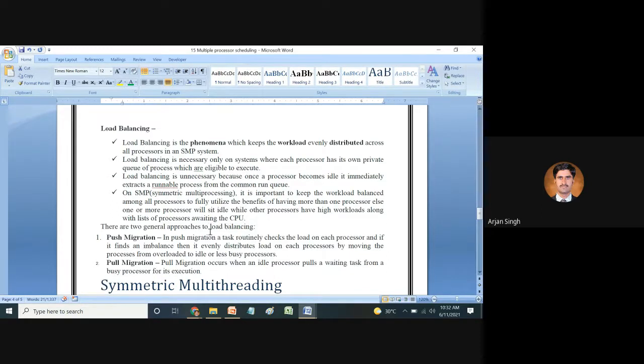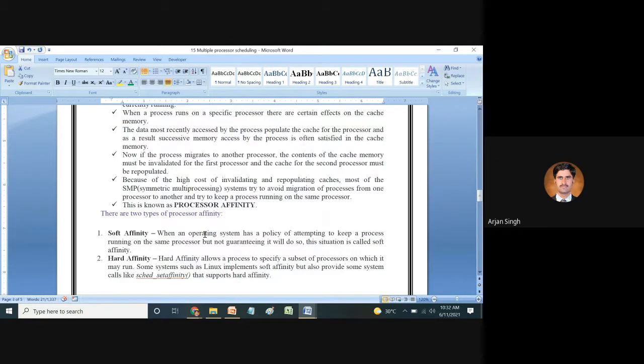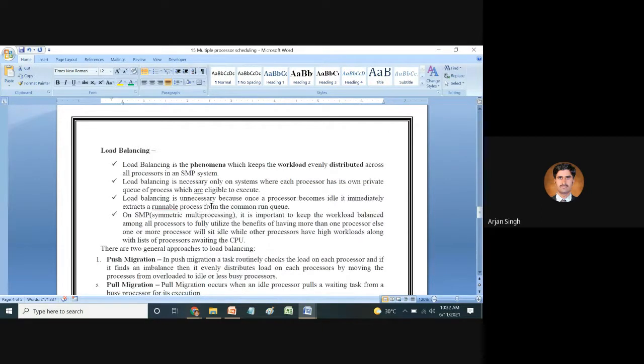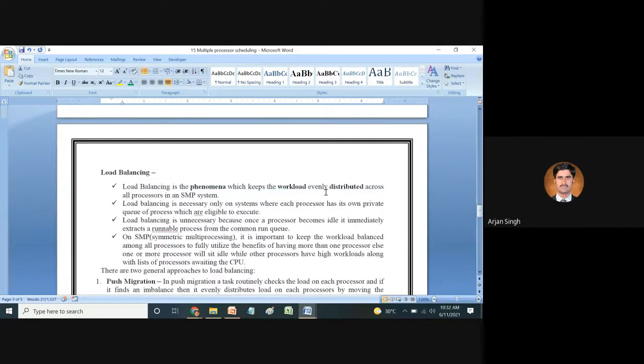Okay, so what is the SMP? SMP is all about symmetric multiprocessing. In symmetric multiprocessing, as we have already discussed, there is a master server over there. This is a very common thing: if we are using symmetric multiprocessing, then we use a master server, right?